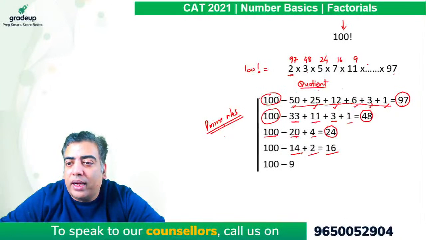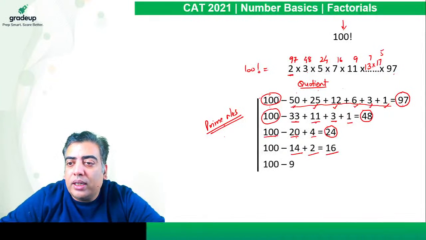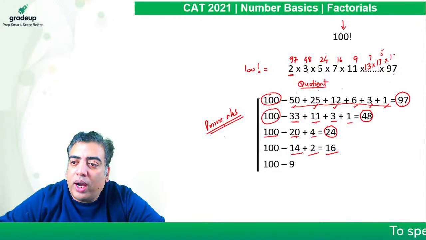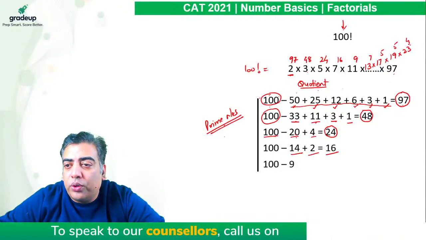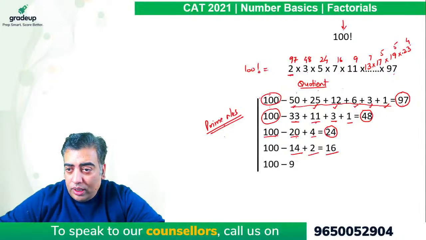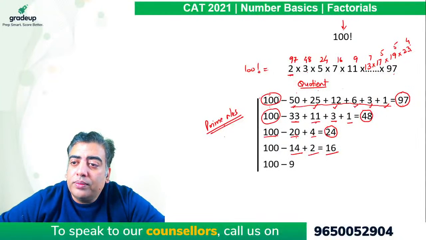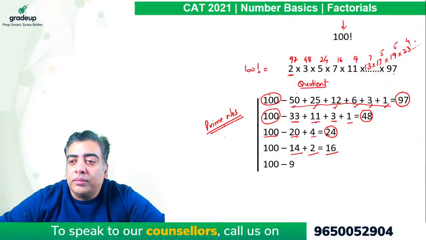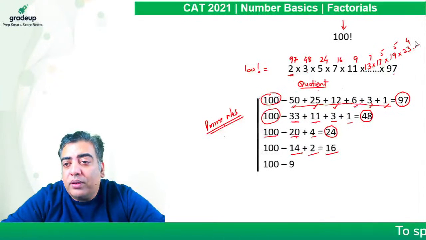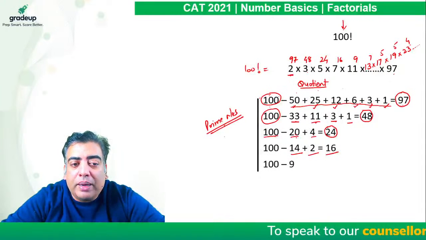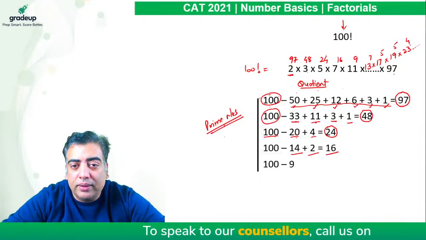11 9s are 99. If I am required the power of 13, 13 7s are 91. If I am required the power of 17, 17 5s are 85. If I am required the power of 19, 19 5s are 95. If I am required the power of 23, 23 4s are 92, and it keeps going on, right? So we can find the power of each and every prime number using this particular method.